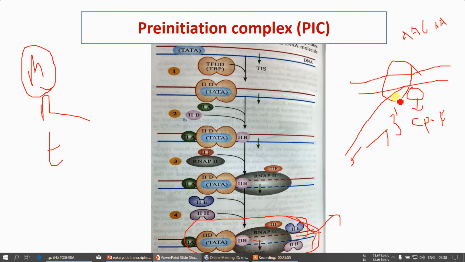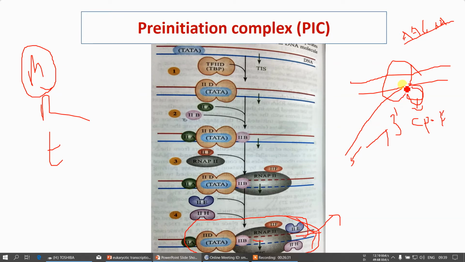Once the elongation process continues, you will come in contact with the termination codons, that is AAUAA. Immediately this RNA polymerase will come in contact with a terminating factor known as CPSF, that is cleavage and polyadenylation specific factor.